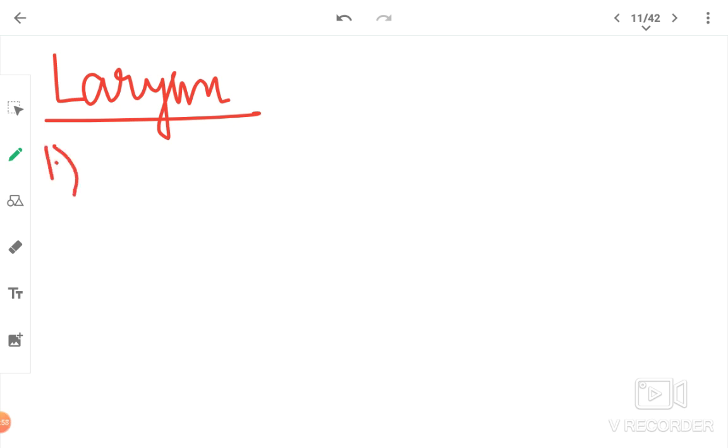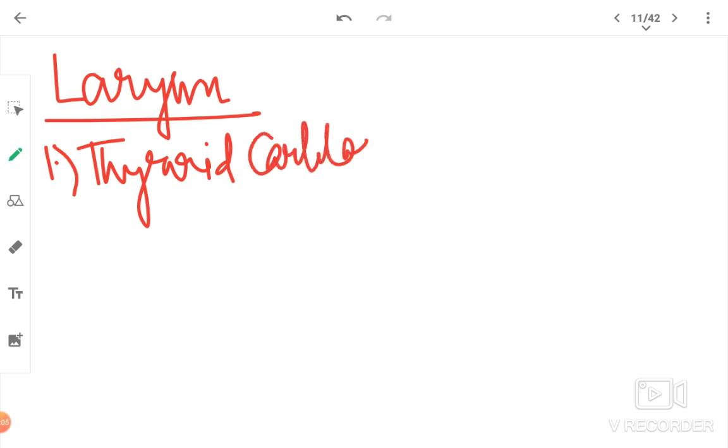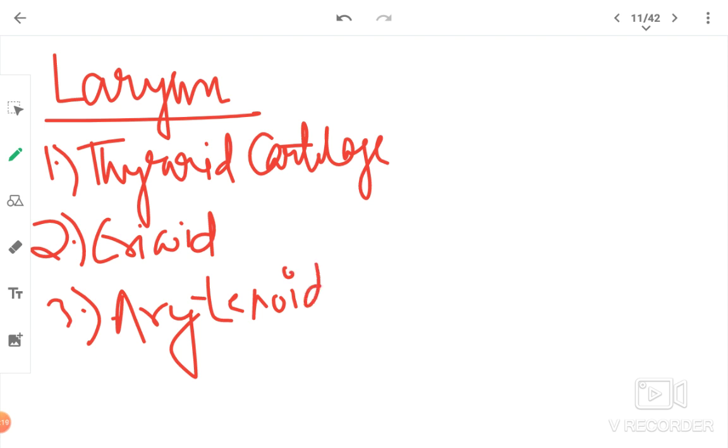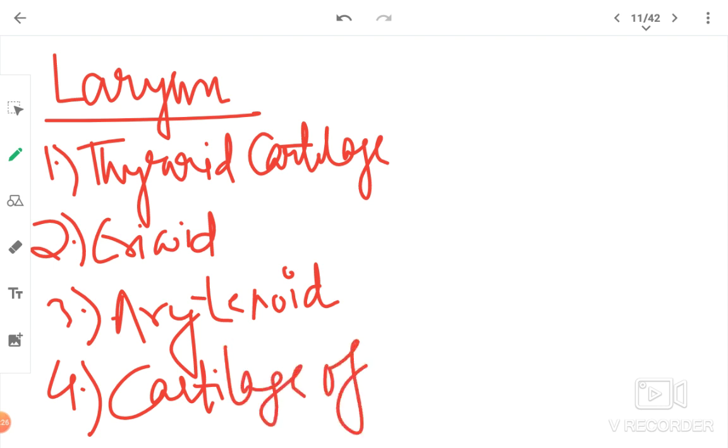names. First is thyroid cartilage. Second is cricoid cartilage. Third is arytenoid cartilage. And fourth one is cartilage of Santorini.